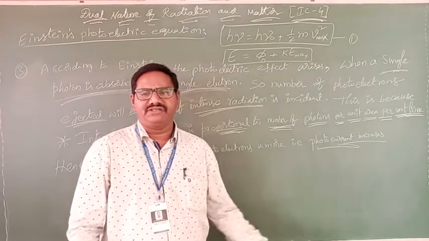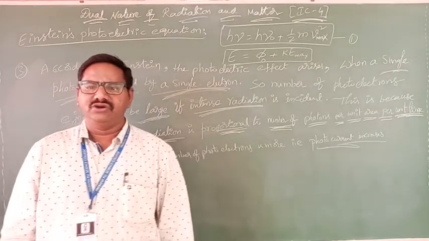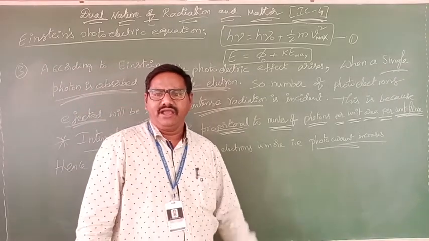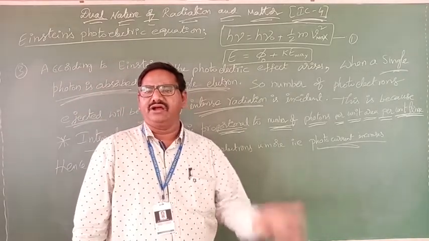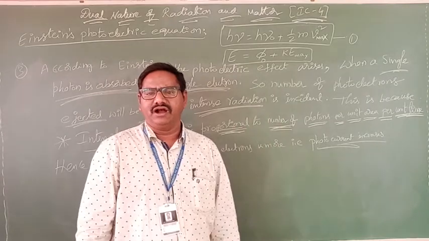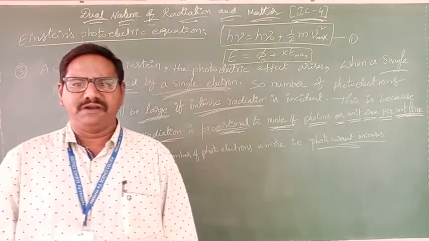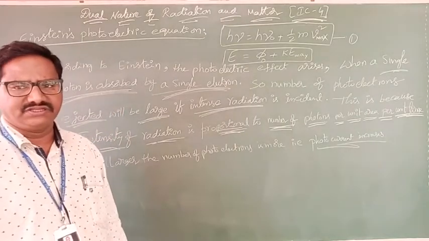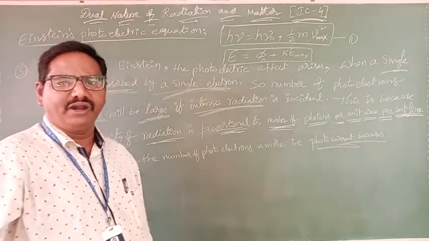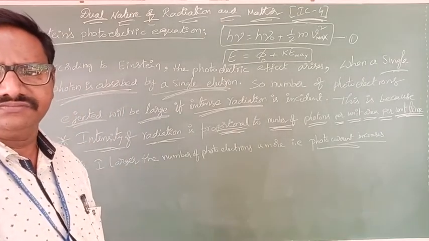That fourth observation he explained like that. There is no time gap between incident light and electron emitted, so it is called an instantaneous process. So Einstein explains these observations like that.